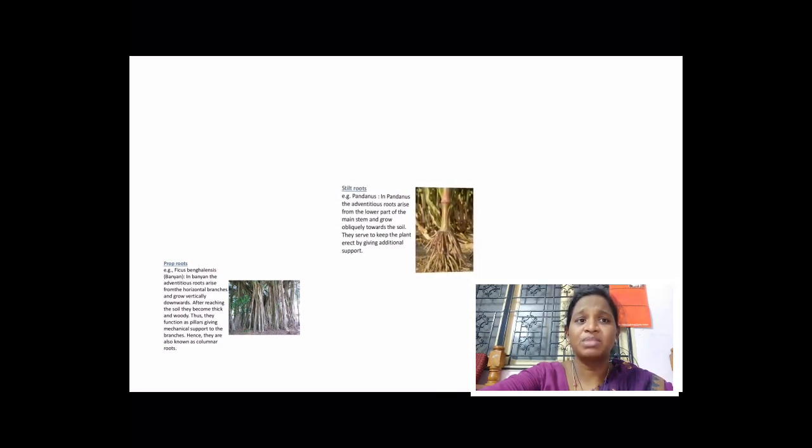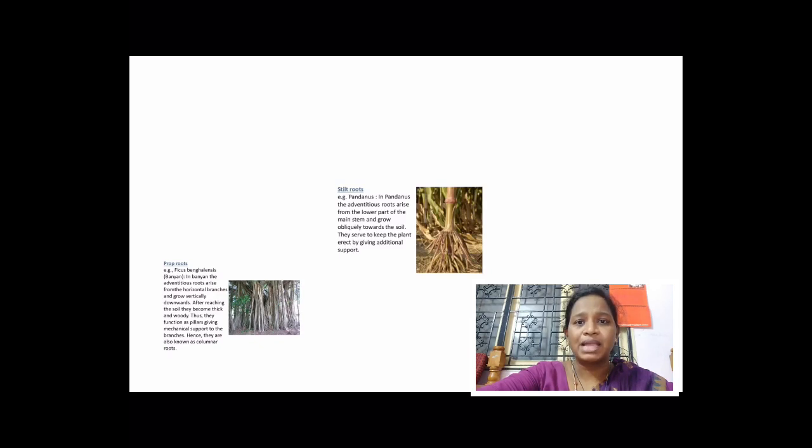Let's see some roots which are modified to give mechanical support for the plant. In banyan tree, the root arises from the horizontal branches, grows vertically and gives extra support for the tree to stand firm. In maize and sugarcane, the roots arise from the nodes of the stem which helps the plant to stand erect on the soil and gives additional support for the plant.